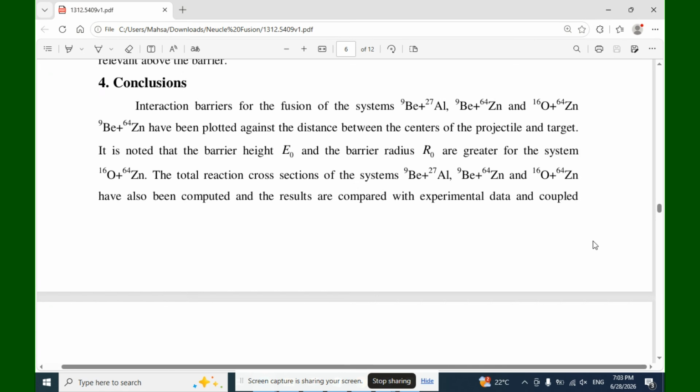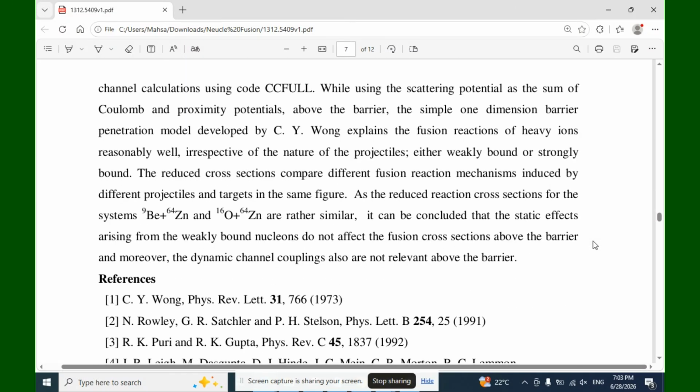The total reaction cross sections of the systems beryllium-9 plus aluminum-27, beryllium-9 plus zinc-64, and oxygen-16 plus zinc-64 have also been computed, and the results are compared with experimental data and coupled channel calculations using CCFULL, while using the scattering potential as the sum of the Coulomb and proximity potentials above the barrier. The simple one-dimensional barrier penetration model developed by C.Y. Wong explains the fusion reactions of heavy ions reasonably well, irrespective of the nature of the projectiles, either weakly bound or strongly bound.